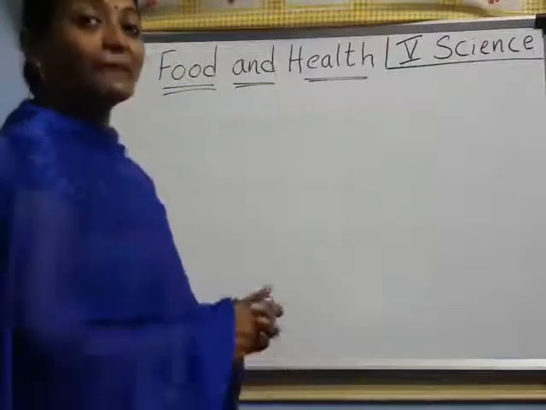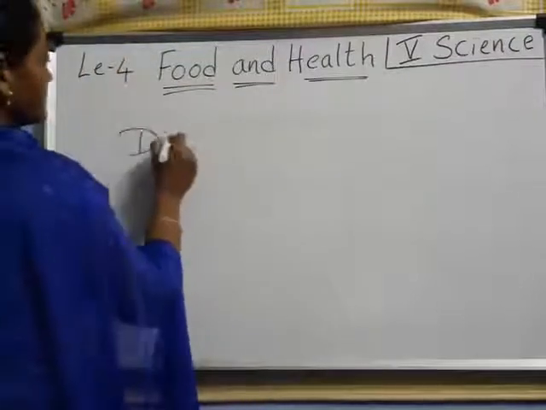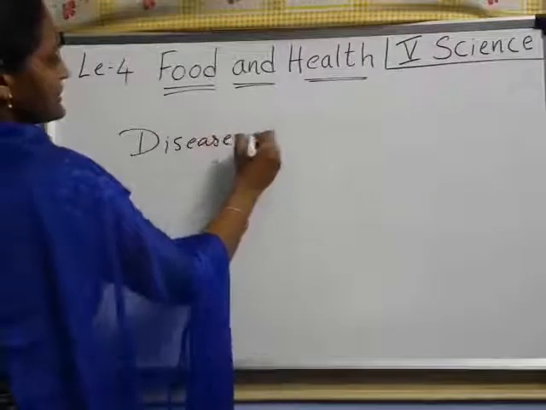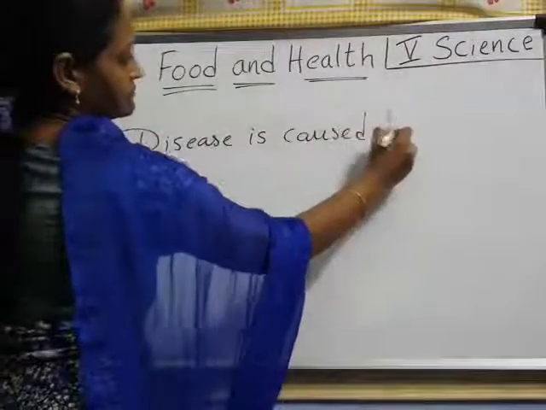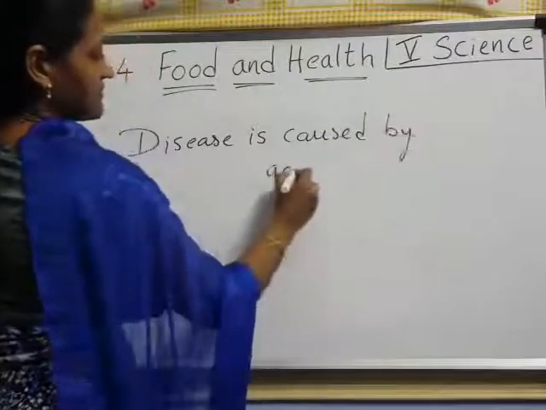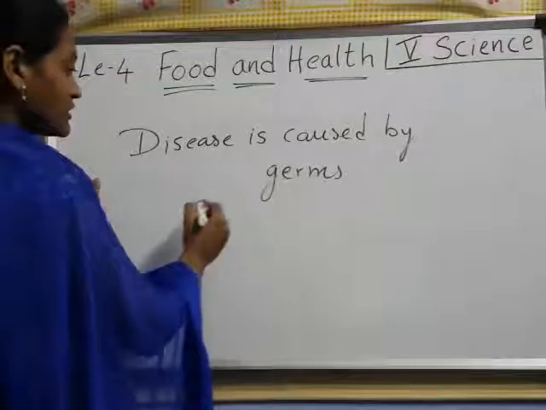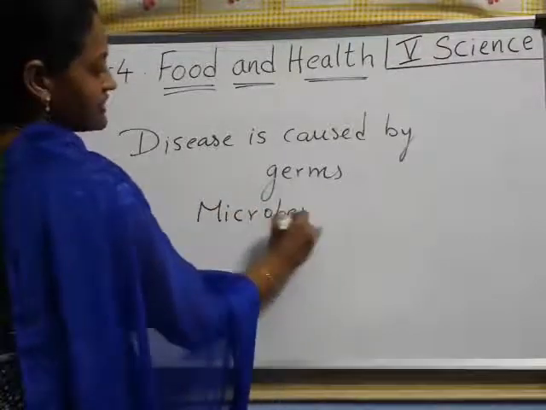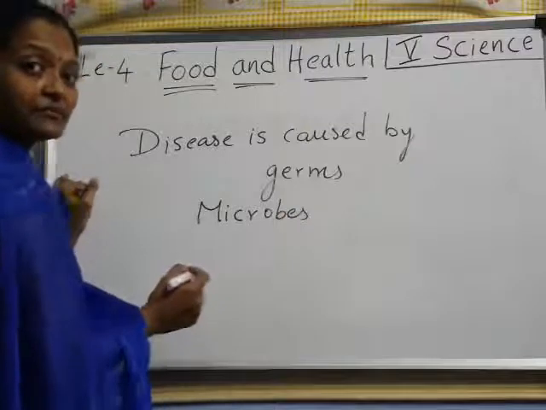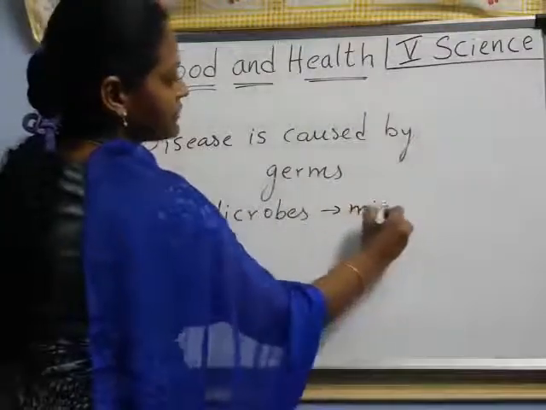We call them microbes, right? So disease is mainly caused by germs, right? Germs are nothing but, what are these? Microbes. Right, children? Microbes means microorganisms.